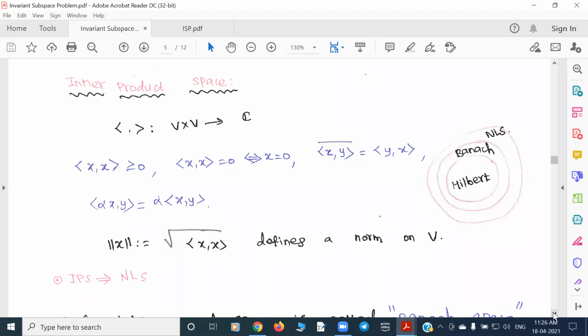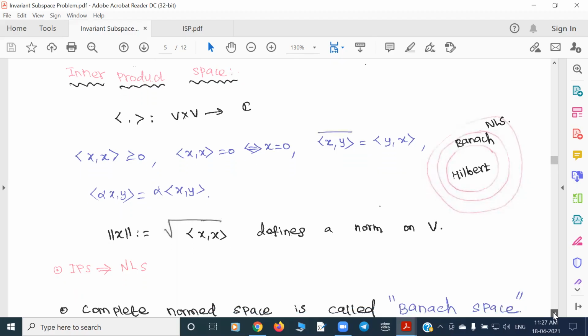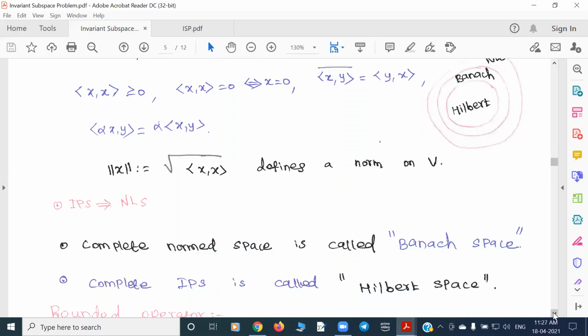Okay, so I hope all of you know what is called a complete metric space. You may have learned it in the basic real analysis course. A complete space is nothing but a space where any Cauchy sequence converges in the same space. The limit element should be inside that space.